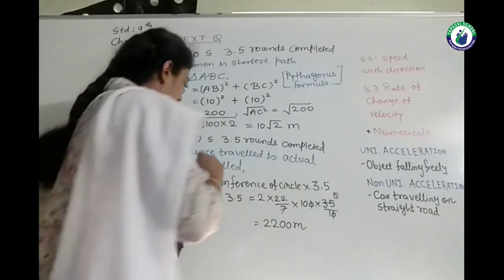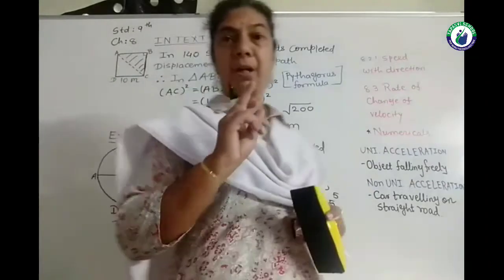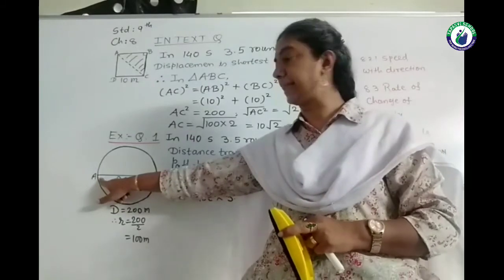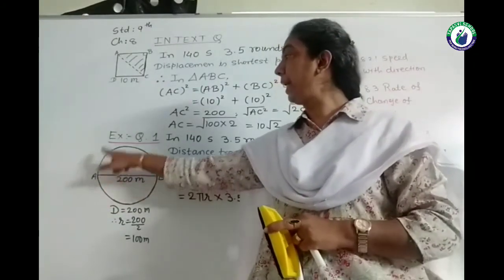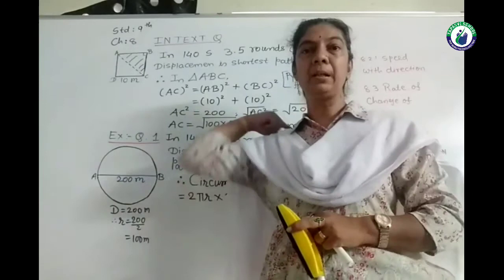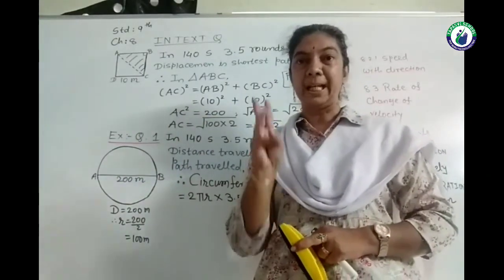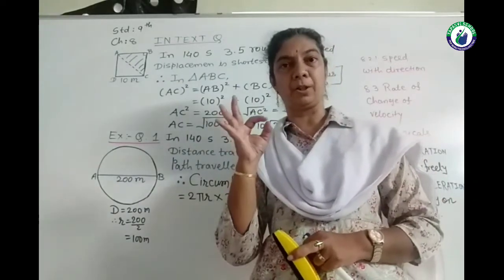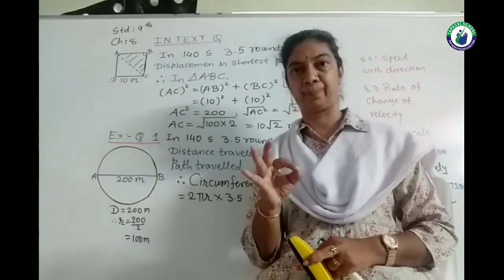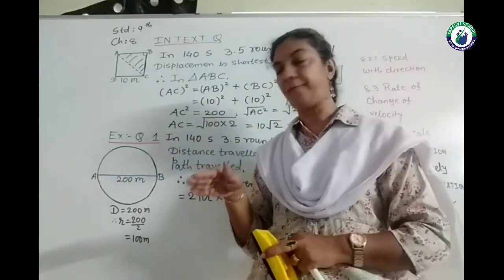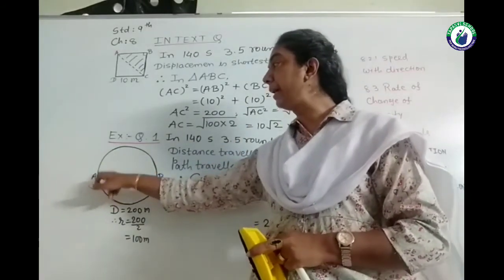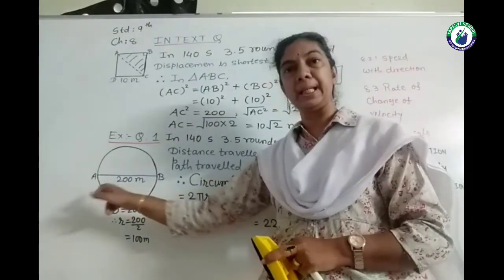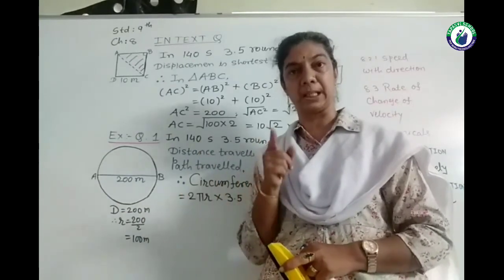But for the displacement after 3.5 rounds, once again, 3 rounds means the athlete has started, say, from point A. So A to again A will complete 1 round. Likewise, he has completed 3 rounds, and in that situation the displacement will be 0. But for another half round, again he will start from A and he will reach point B. And that distance is the diameter of the circle.